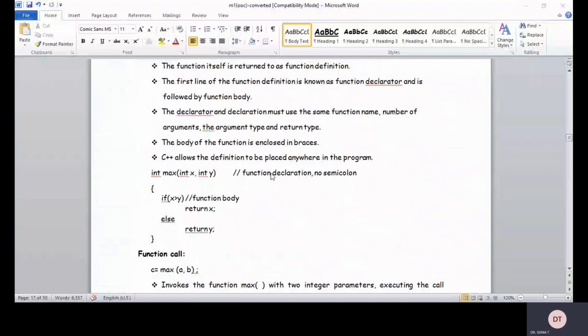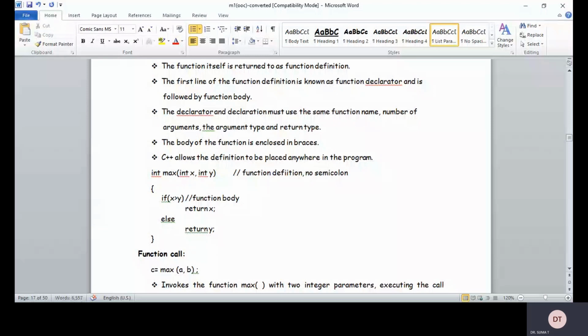There is no semicolon given for the definition of the function, because the statements which are present below the function heading all belong to that function heading itself. What is the indication of the semicolon? Semicolon always indicates the end of the statement, right?